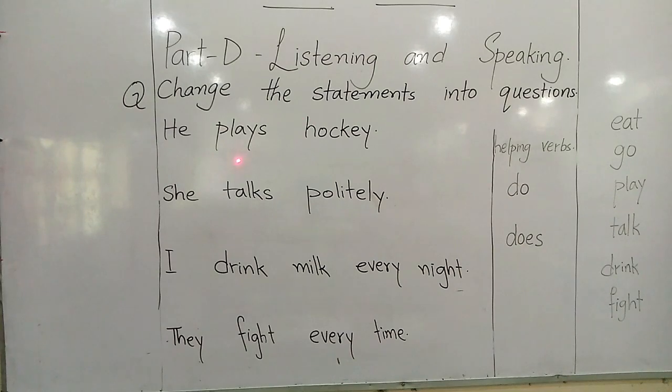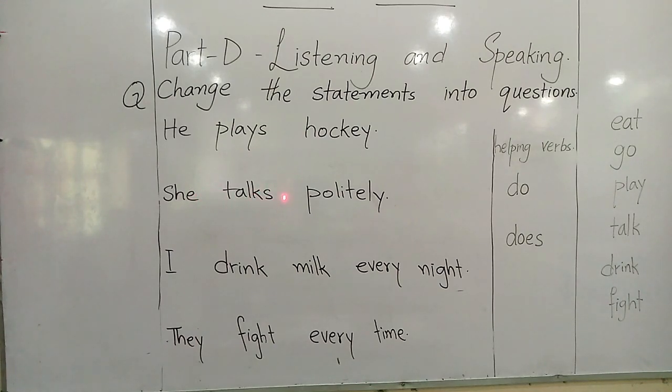So I told you that when there is S with the verb, you will select this helping verb, does. He plays hockey. Does he play hockey? And now look at this verb.